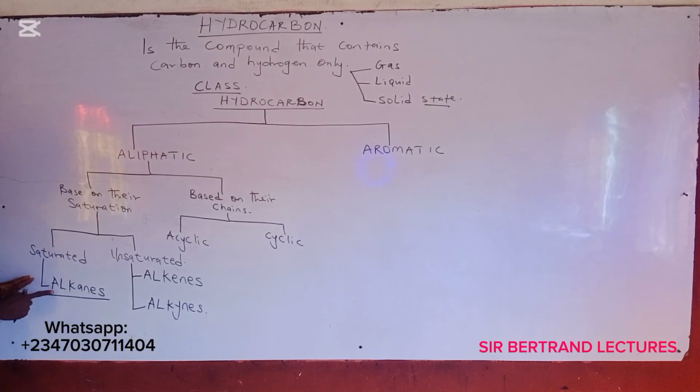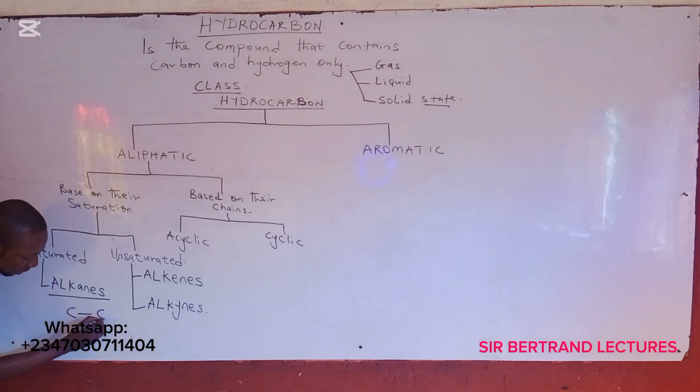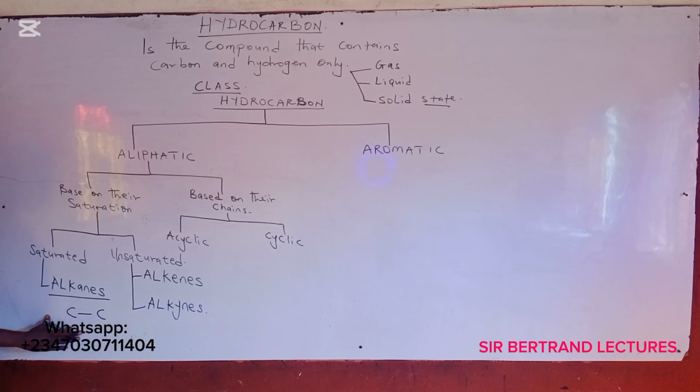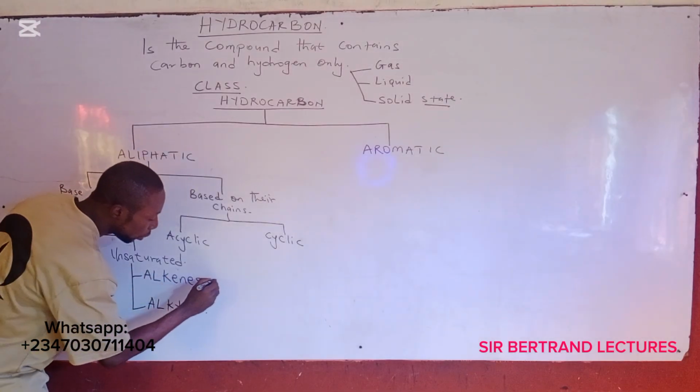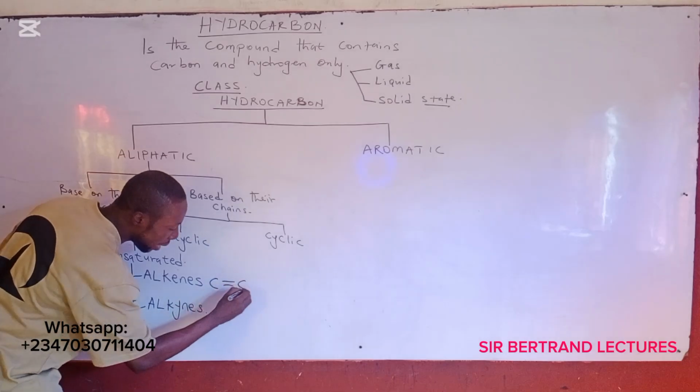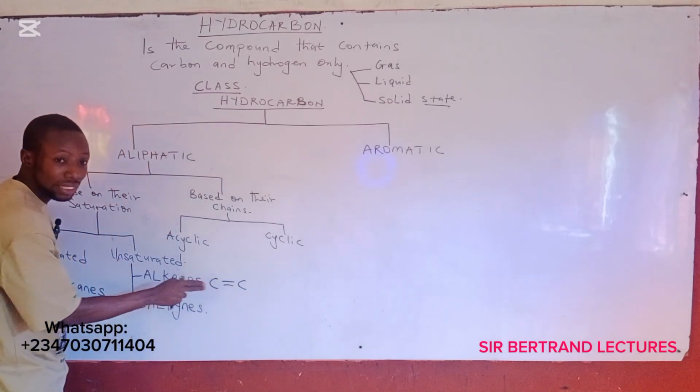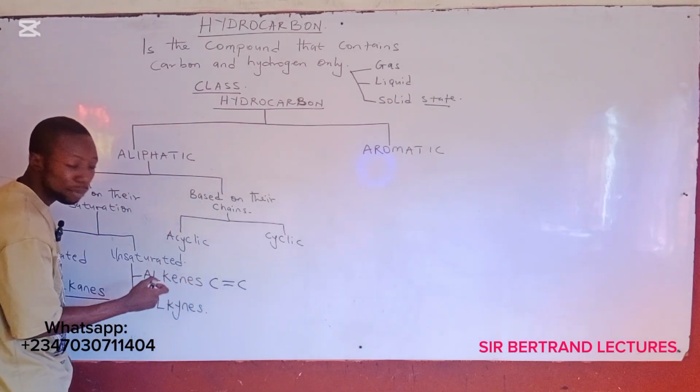Okay, alkanes are saturated because they have single covalent carbon-carbon bond. Okay, then alkenes are unsaturated because of the presence of weak bond as a result of possessing double covalent carbon-carbon bond.